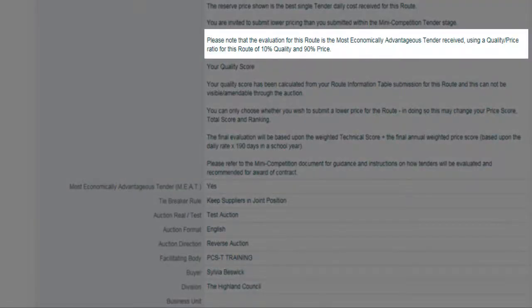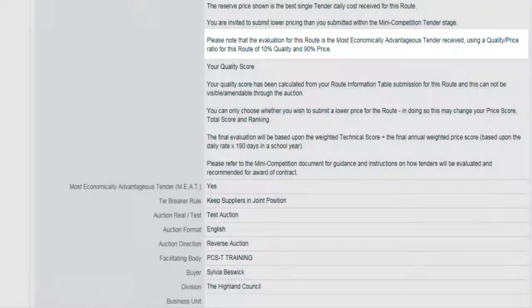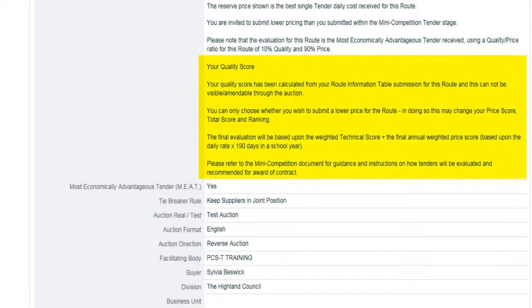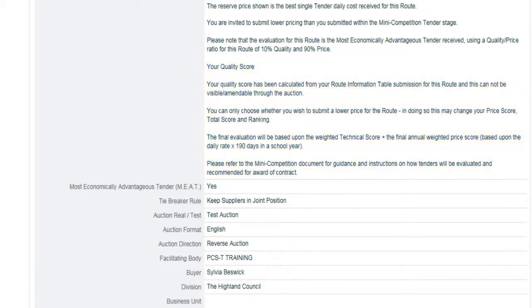However, the award of these routes will not be based solely on the price you submit during the auction. They will be based on a cost-quality combination. Your quality score will have been determined based on your submission you provided during the mini competition, and this score will be carried over to the e-auction. As mentioned before, the price-quality ratio will be detailed in the auction description.